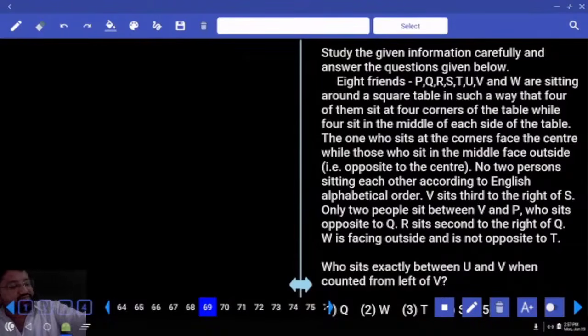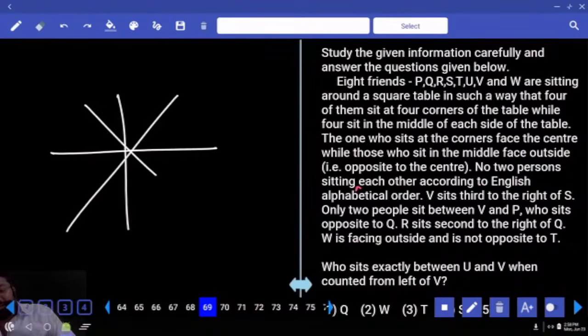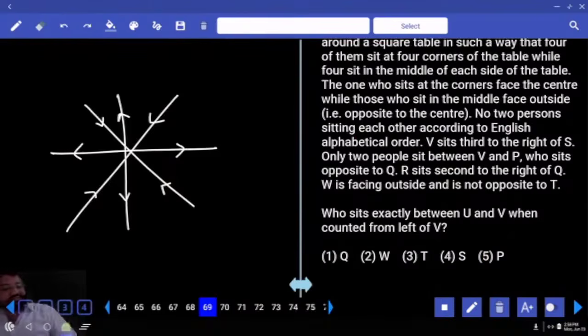Next, no 2 persons sit adjacent to each other. Please make a correction. No 2 persons sitting adjacent to each other according to English alphabetical order. That word is missing here; a small error has crept in. Done. Corners inside. Middle of the sides outside. Is this clear? So what is the first one? V sits third to the right.